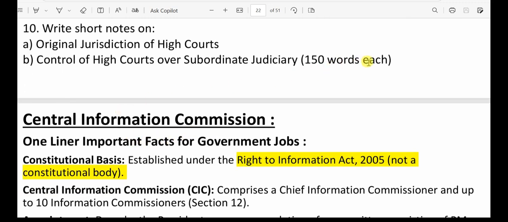Now, till now, I think we have covered everything which is important in terms of government exams or UPSC. I've covered everything on high courts. Now let's proceed with the next item, next keyword, which was Central Information Commission.